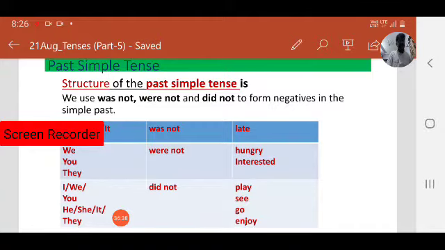I didn't play yesterday. I didn't see her last week. We didn't go to some place last month. He didn't enjoy yesterday. These are negative forms of the past simple.